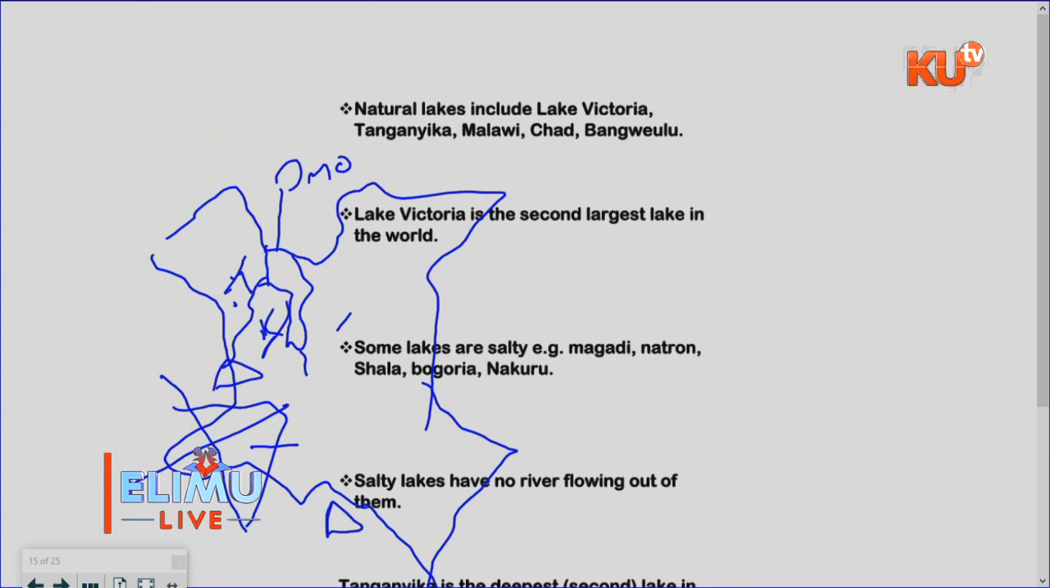Now, that is what we mean by being the largest. So at any given time, don't mention Lake Victoria to be the largest in Kenya. Maybe talk about Africa, talk about the world. That one I agree with you.